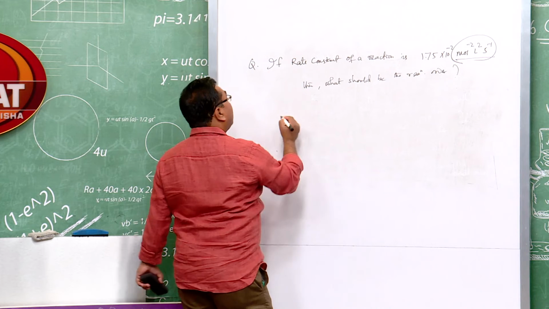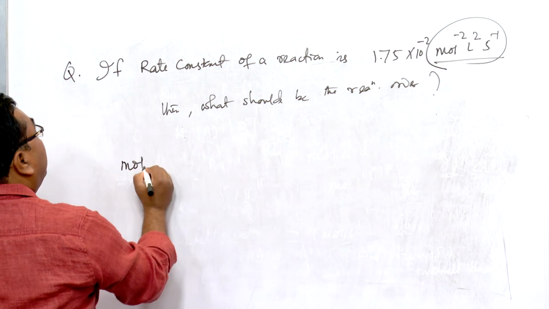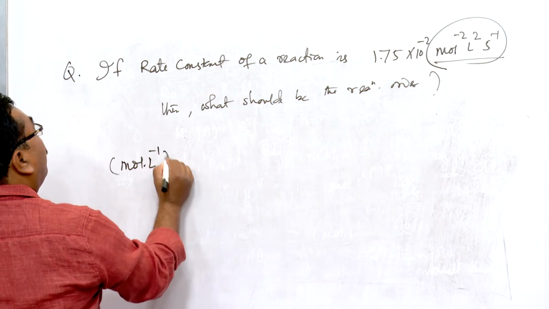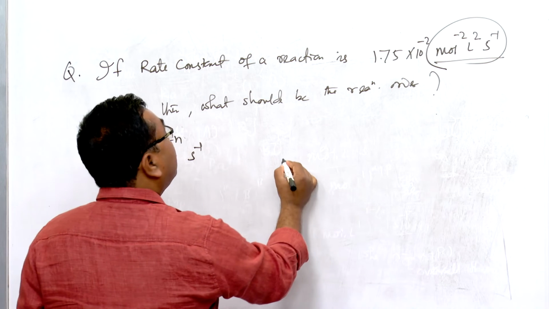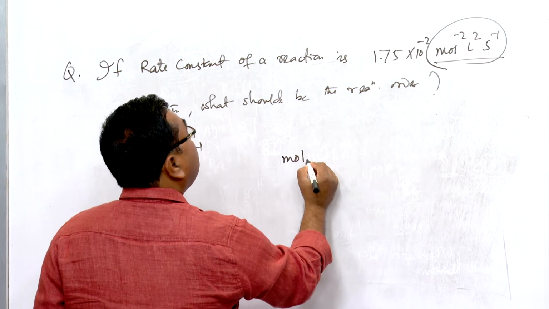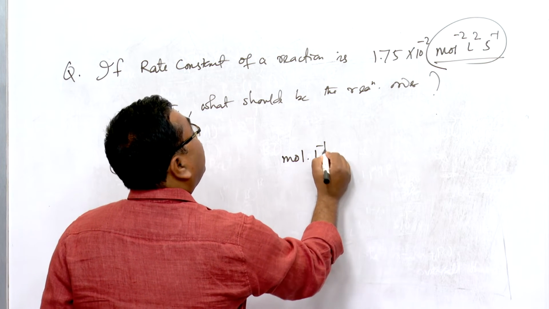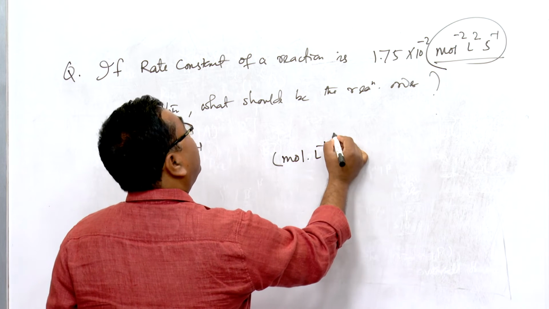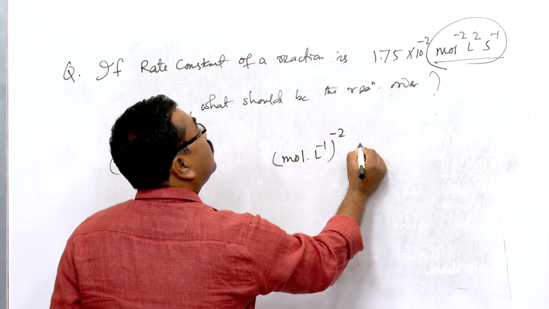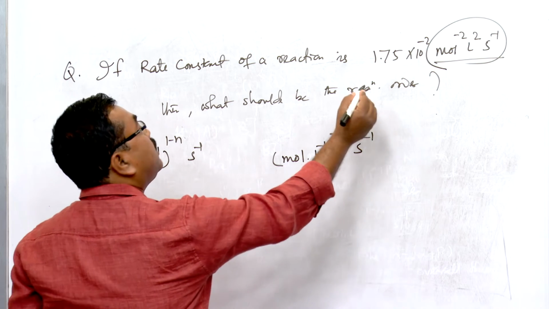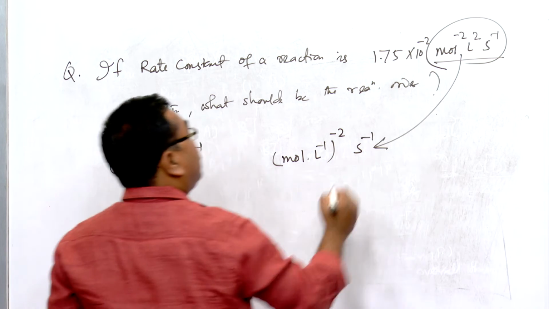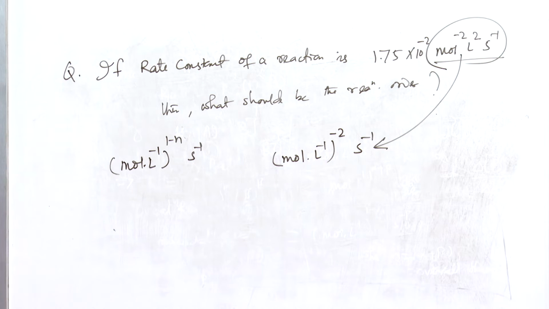You know the general unit is mole to the power 1 minus n, liter inverse, second inverse. What is given is mole to the power minus 2, liter inverse to the power 2, second inverse. This is given, that means this is equal to this, is it not?